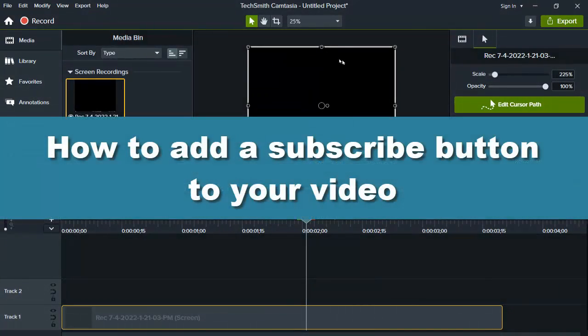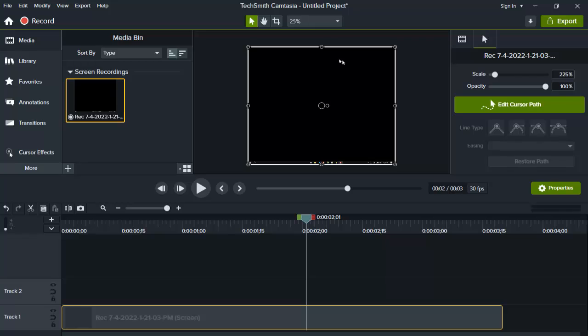How to add a subscribe button to your video in Camtasia Studio.